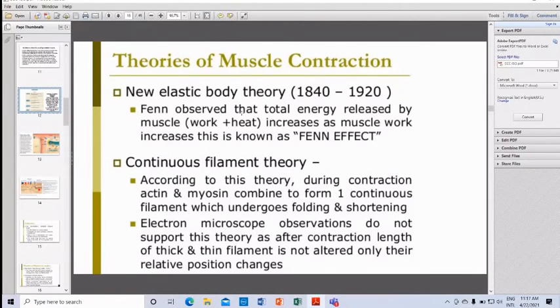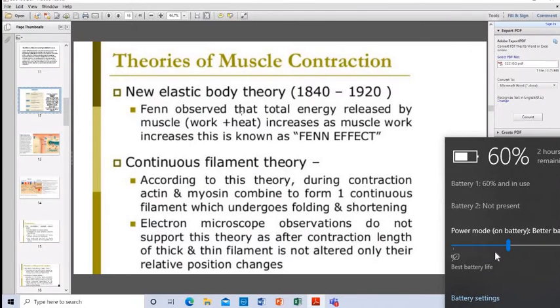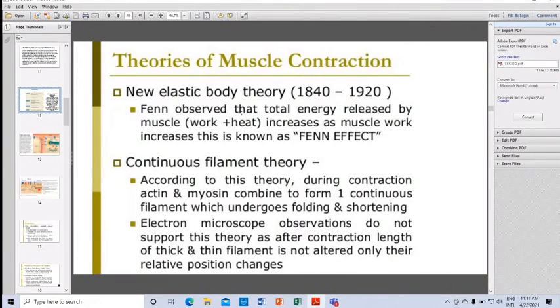There are various theories of muscle contraction. Continuous filament theory: according to this theory, during contraction, actin and myosin combine to form one continuous filament which undergoes folding and shortening. Electron microscope observations do not support this theory, as the length of the thick and thin filaments is not altered when their relative position changes.